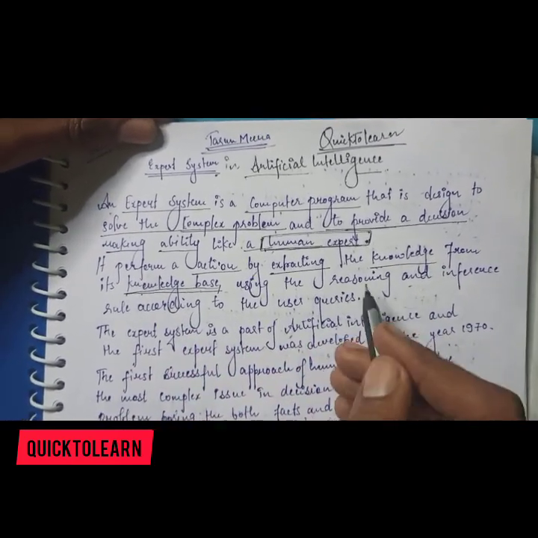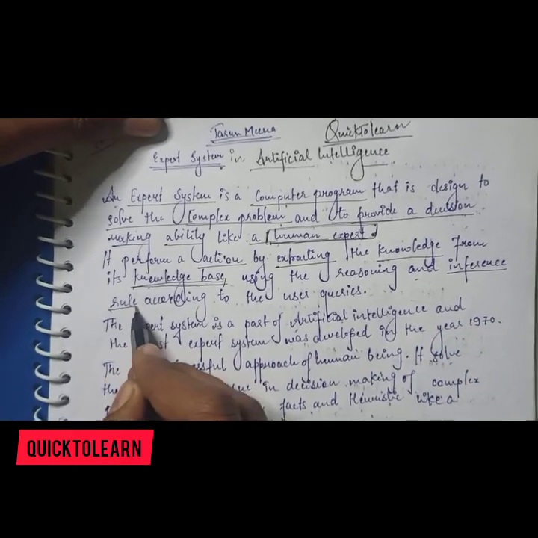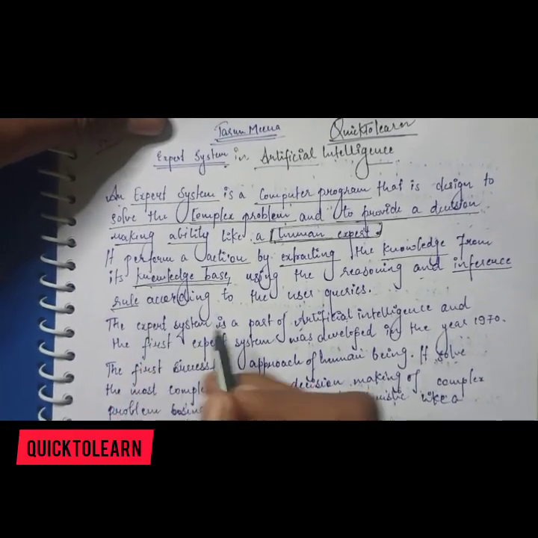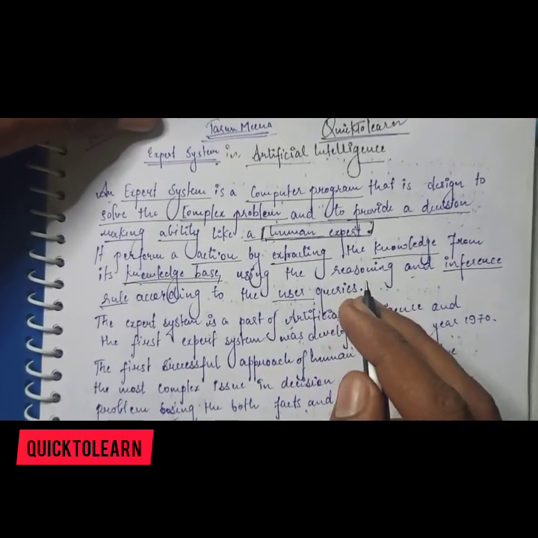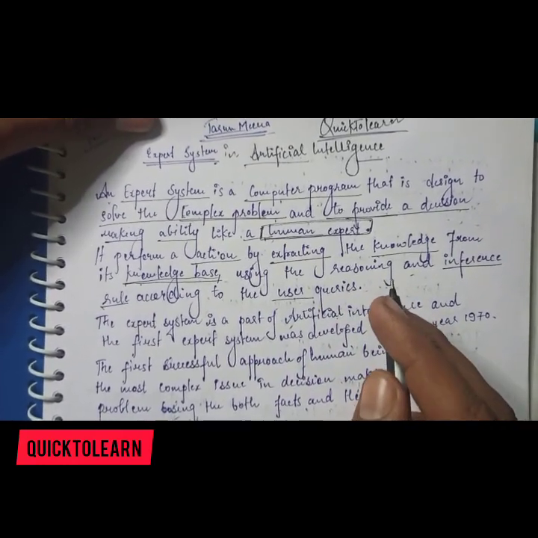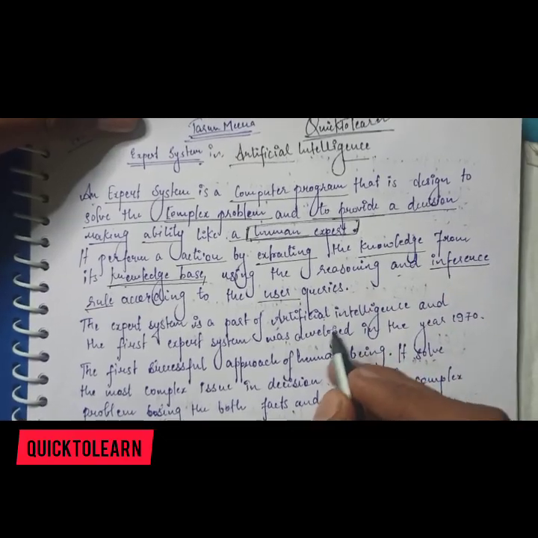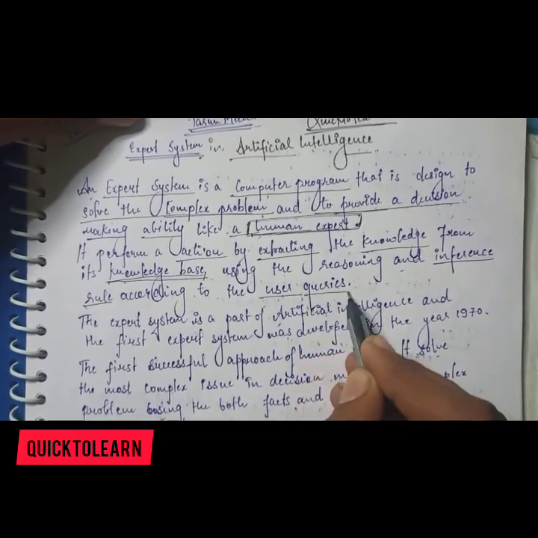The expert system uses reasoning and inference rules according to the user query, because the user can input their query in the user interface, and then the user interface can extract the knowledge from the knowledge base and give the answer according to the user requirement.